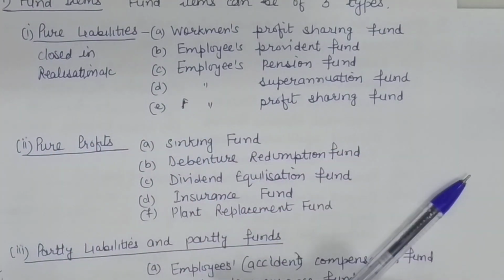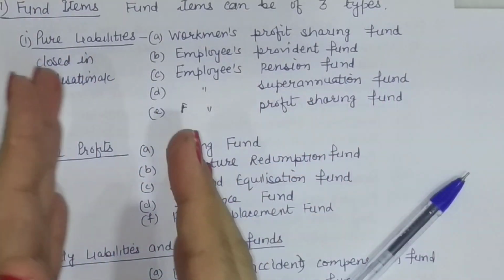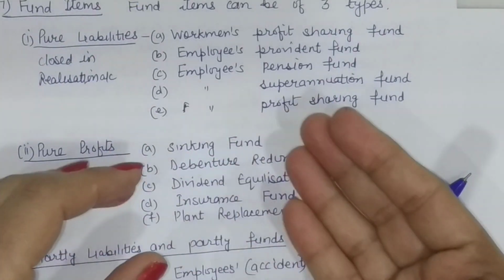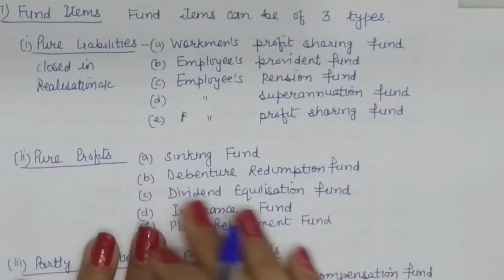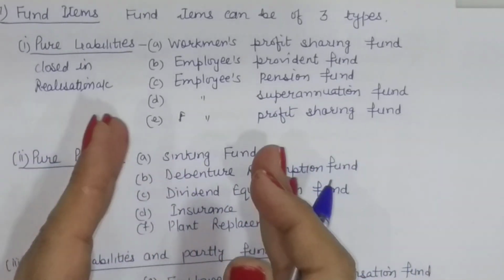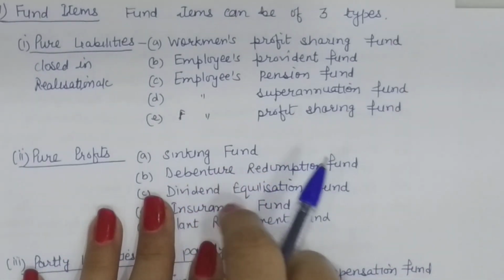So at the end of 5 years you have accumulated sufficient investments which you will sell off and pay to your debenture holders. On the funds front, since you have already met the purpose, the fund balance will then be transferred to general reserve. We were just keeping it aside so that these funds are not distributed during that time period to the shareholders, because you need to maintain cash for investment. So these funds do not have any liability against them. These are just maintained because we want to retain profits so that we have sufficient funds for the redemption. So these are pure profits.